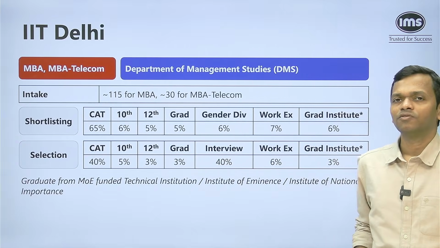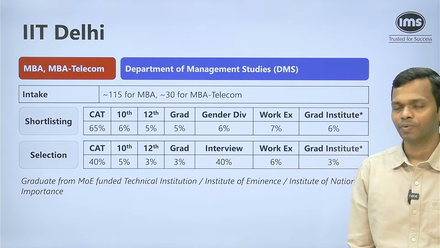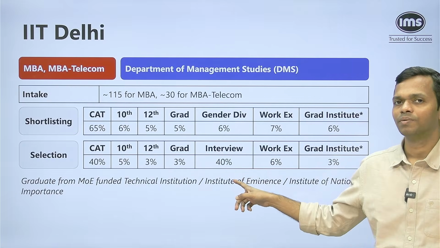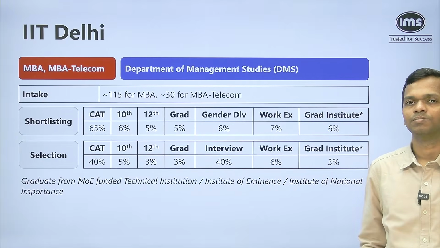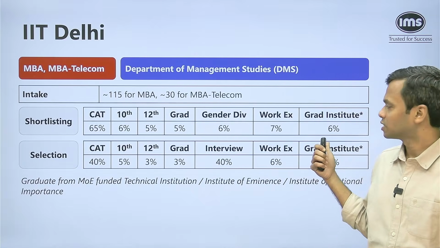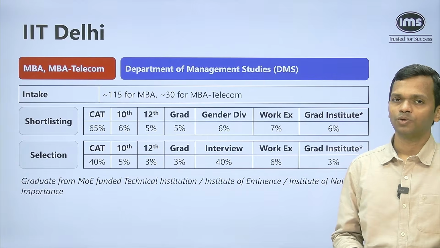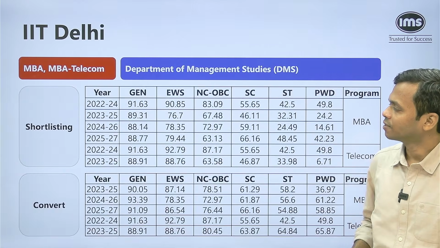In the final selection, the weightage of CAT drops to 40%. 10-12 graduation will still continue to matter. Of course, the weightage goes down slightly. Interview becomes the dominant parameter, with 40% weight. Work experience and Graduation Institute still have 6% and 3%. So if you're coming from a pedigree sort of background, that 6% will definitely help you get shortlisted. The gender diversity will also help if you're a non-male candidate. Okay, so that's it for IIT Delhi.